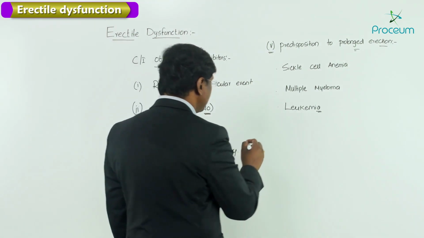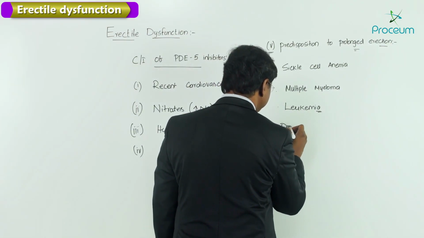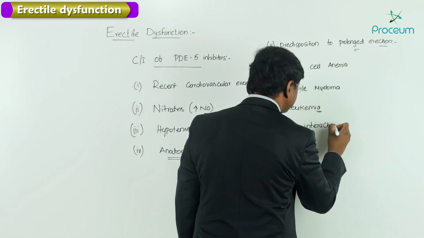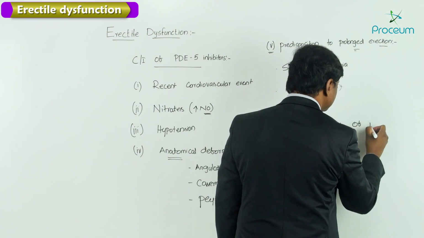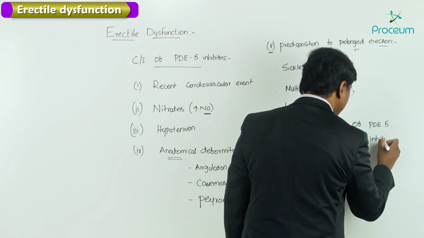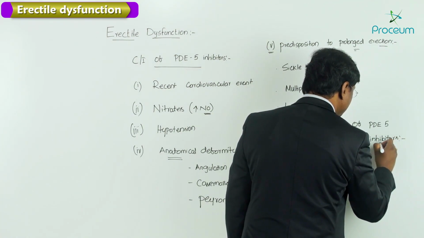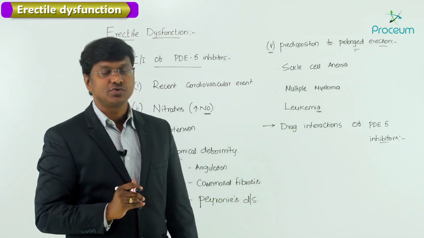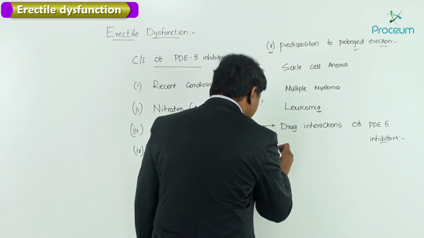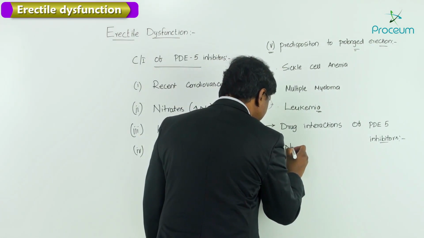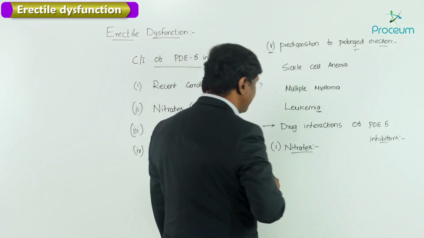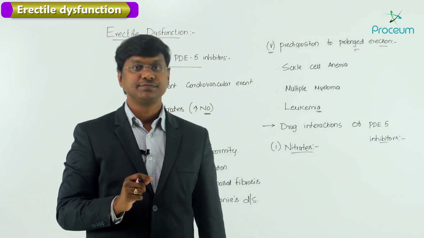Now let me discuss the drug interactions of the phosphodiesterase 5 inhibitors. First and foremost, the very important drug interaction is nitrates.